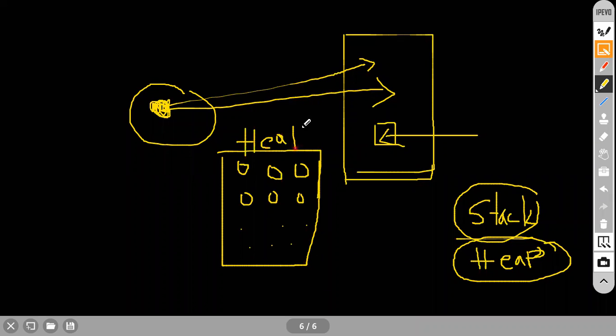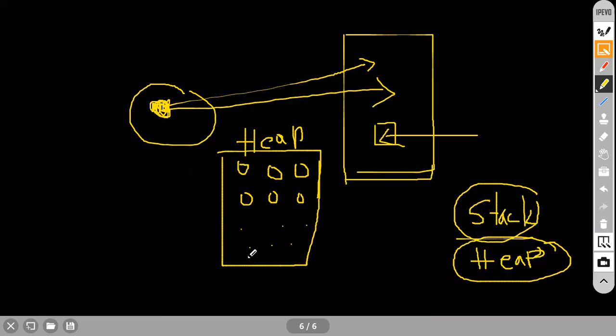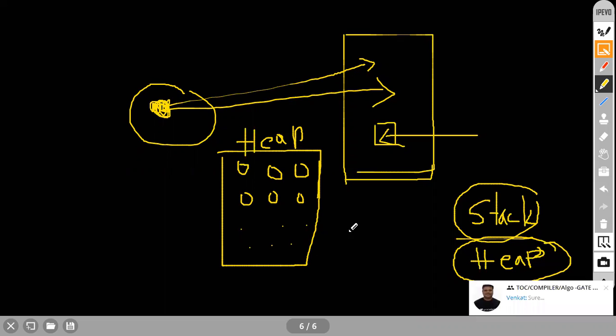Okay, this is the important thing you need to understand. Suppose I wanted to create a new object, but there is no space. Then what happens? There will be a person. Who is that person? He is a garbage collector.